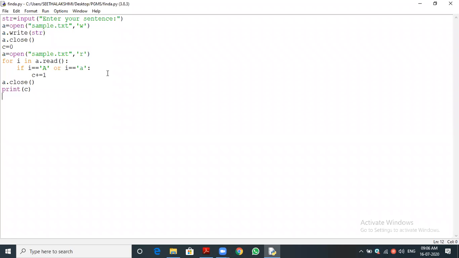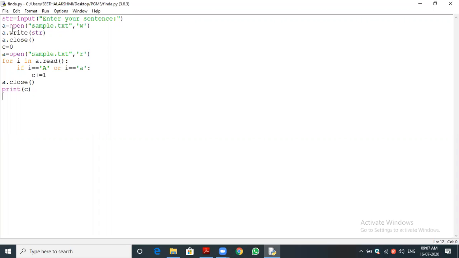Okay, one more thing: if the file is already there, I mean in the last program we were collecting the volleyball tournament names, all those things, using sample.txt. What will happen? We are opening in writing mode, so the previous data will be erased and the new data we are going to store will be stored. So in order to avoid the erase, we need to open in append mode. That we are going to see today. I will explain this program to boost up your curiosity to create programs. For that purpose I'm just doing the first homework.